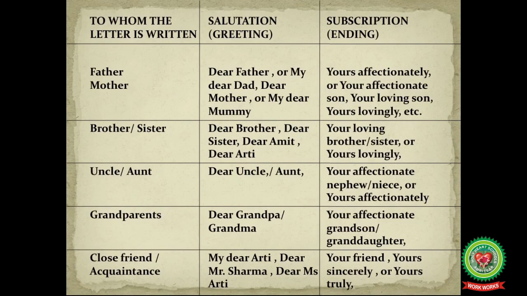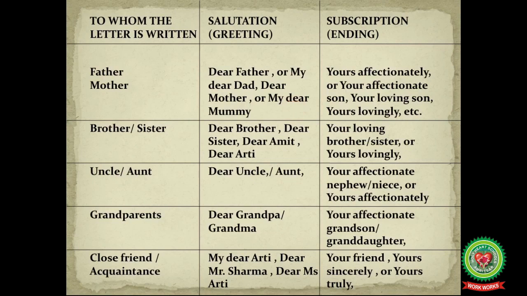If you are writing a letter to your father or mother, salutation should be dear father or my dear dad, dear mother or my dear mummy. Children, observe carefully: when we are writing dear father, D and F are capital. But when we are writing my dear dad or my dear mummy, dear begins with small d.